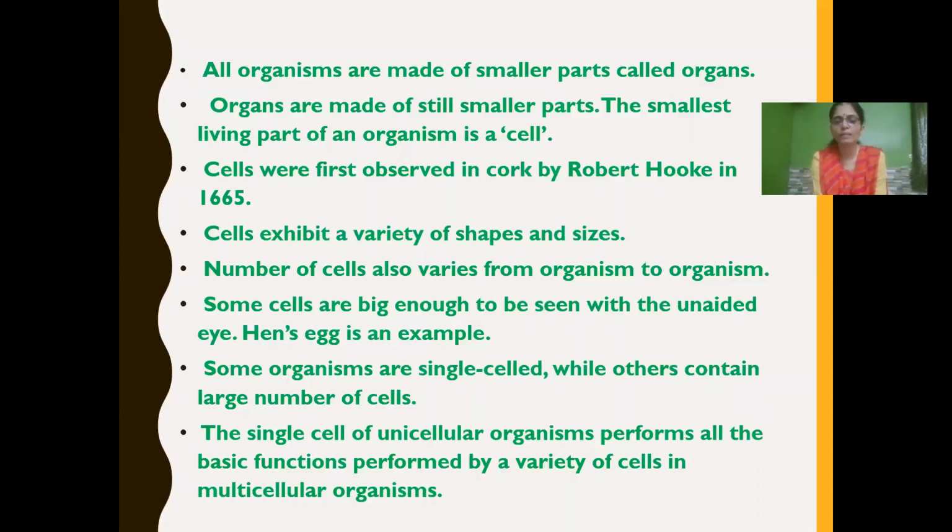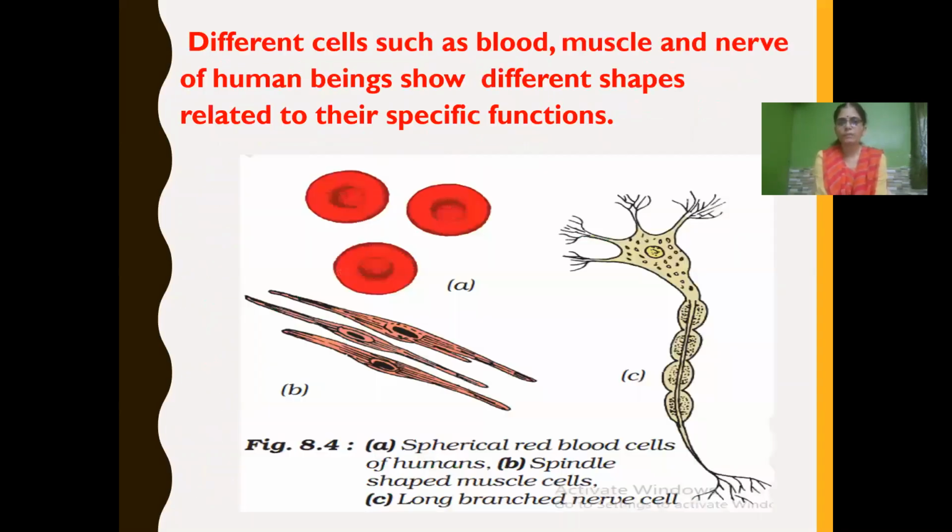We call them multicellular organisms. The single-celled unicellular organisms perform all the basic functions, which are performed by a variety of cells in multicellular organisms.